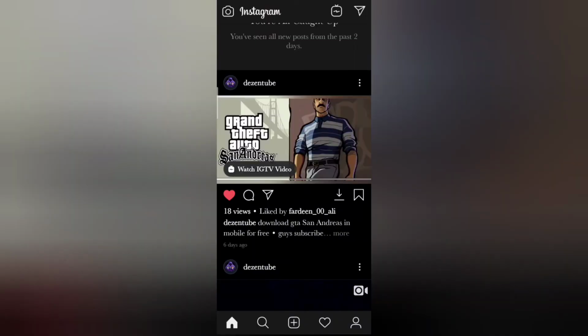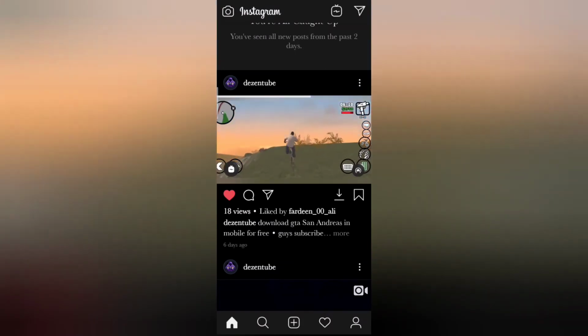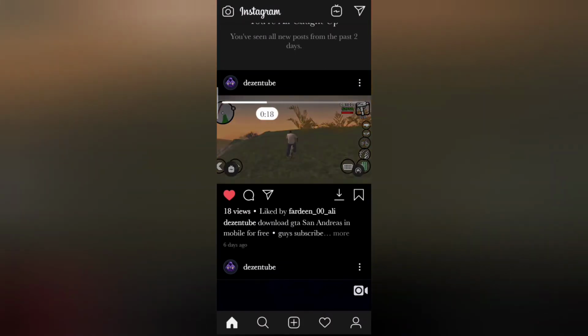And below every post or video you will see a small download option beside save, where you save the post, right? Beside the save you have a download option. If you press that, the video or the post will get downloaded in your phone storage. You can also decide which storage it should go in.